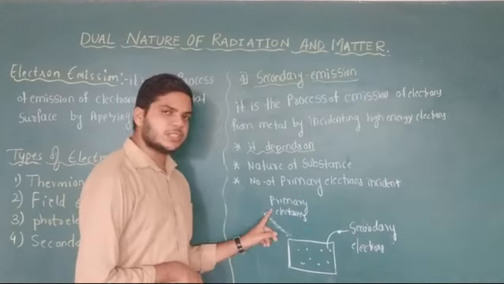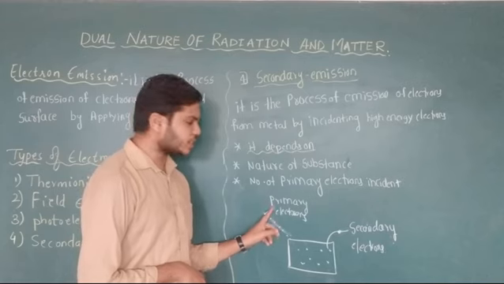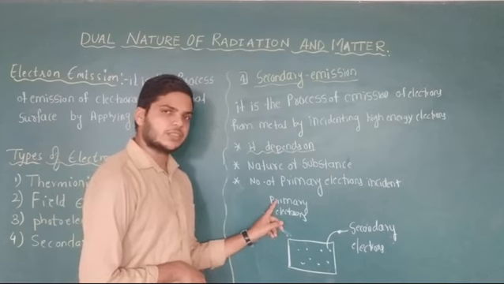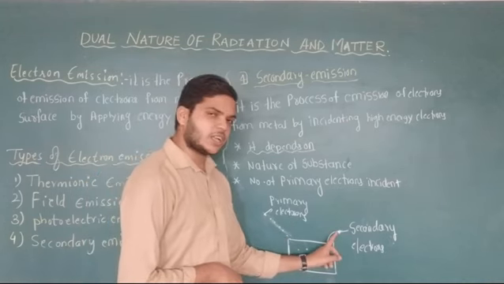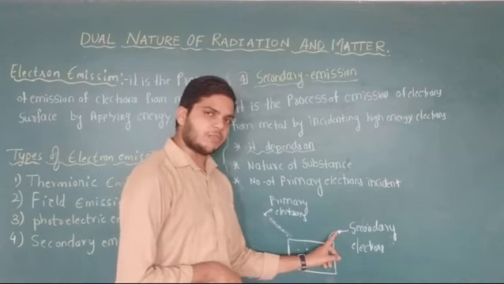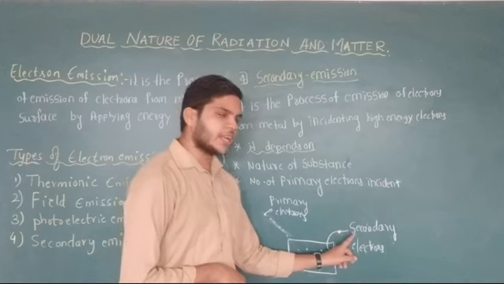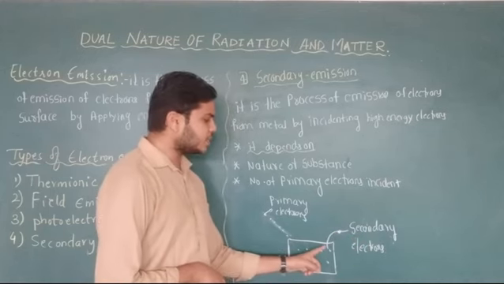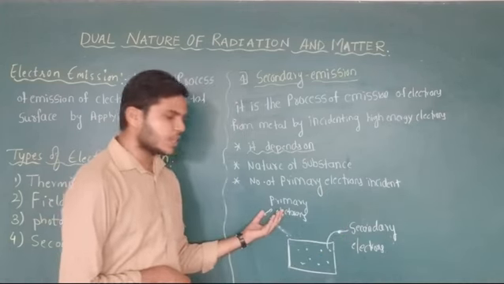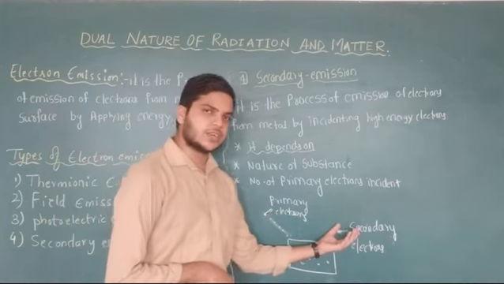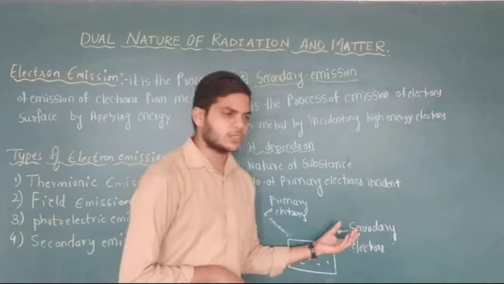The electrons which are incident on the metal surface are called primary electrons. The electrons which are coming out of the metal surface are called secondary electrons because these electrons are coming out after absorption. Therefore, these are known as primary electrons and these are known as secondary electrons.